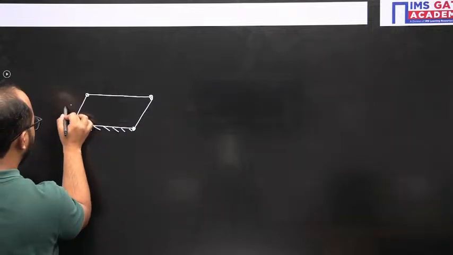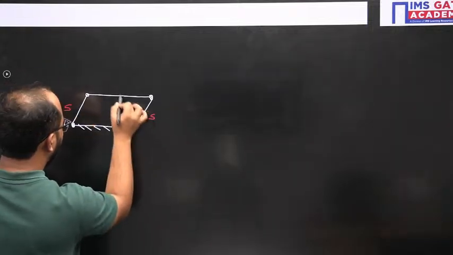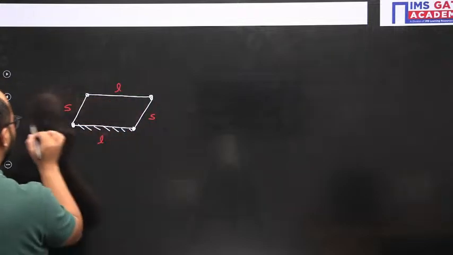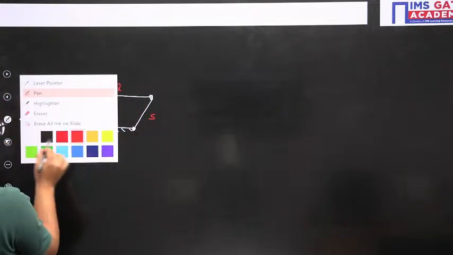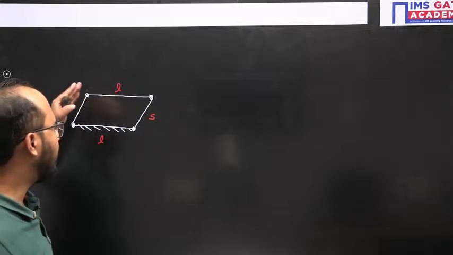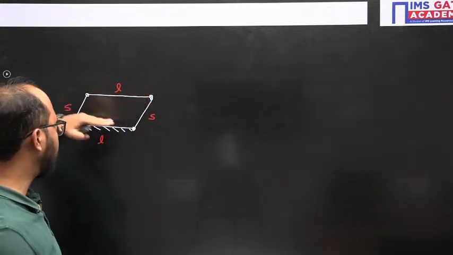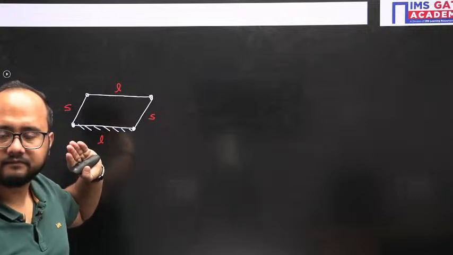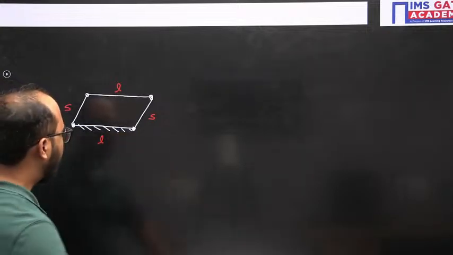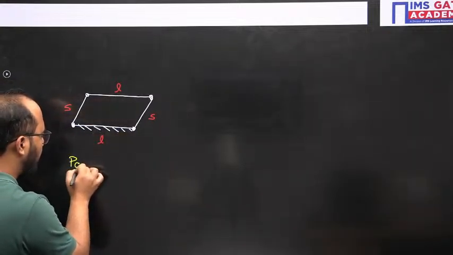So this is the smallest link and this is the longest link. Same length links are placed opposite to each other. Correct? Okay.